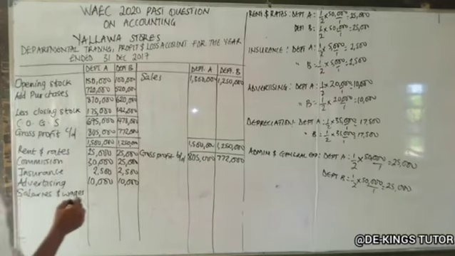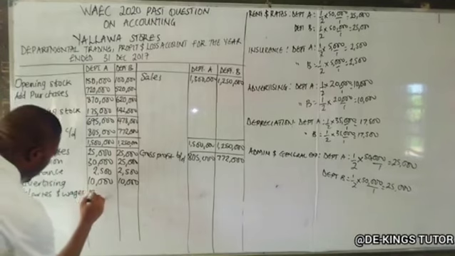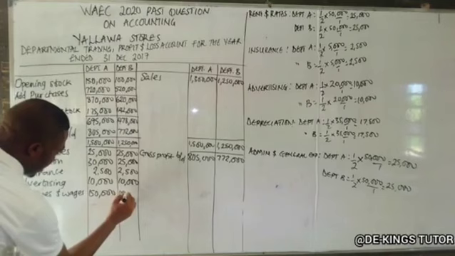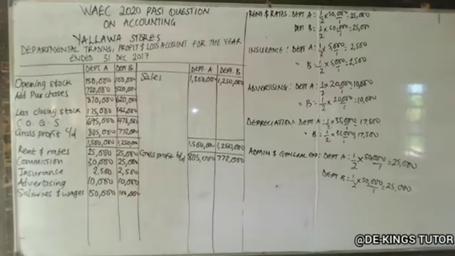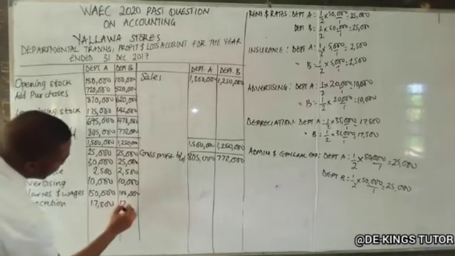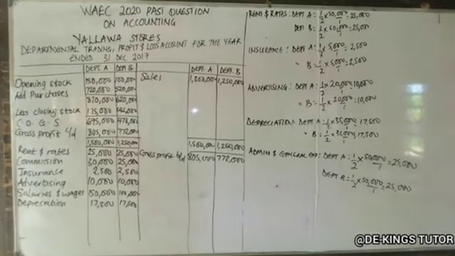Okay, depreciation is 17,500 and 17,500. Got it there. Right. The next one, admin and general expenses, 25,000. So I have 25,000 and 5,000.